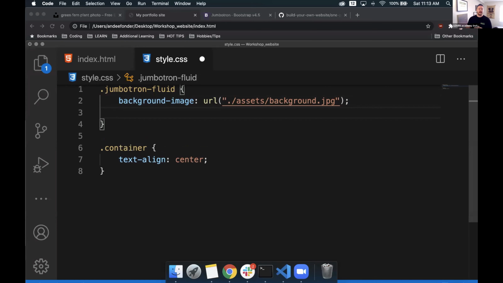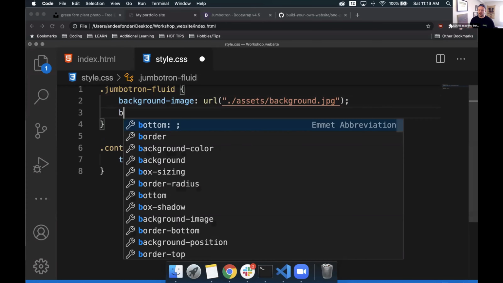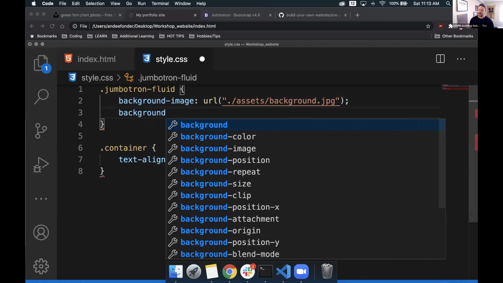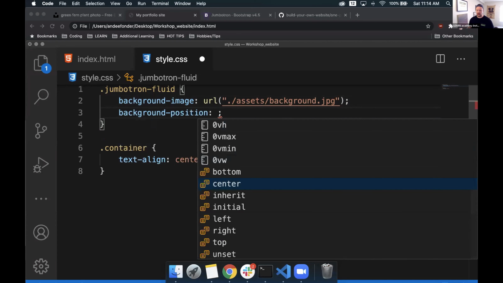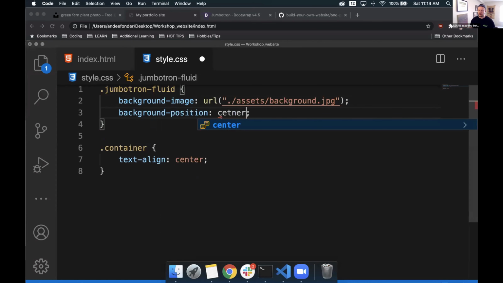So in this case, let's take a look at what background offers us again. So we have background, ooh, a whole bunch of stuff. Let's do background position. If we click on background position, it opens it up for us, and then we can type in something like, I want to do center and center.